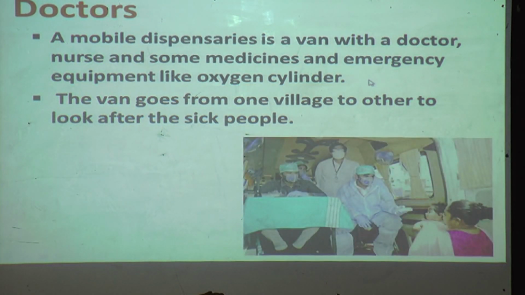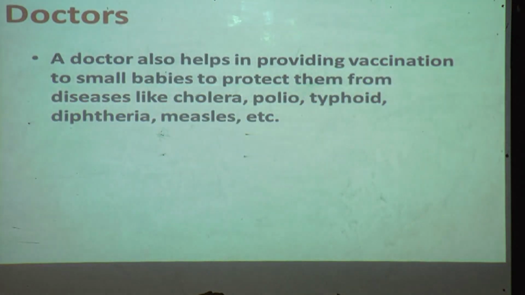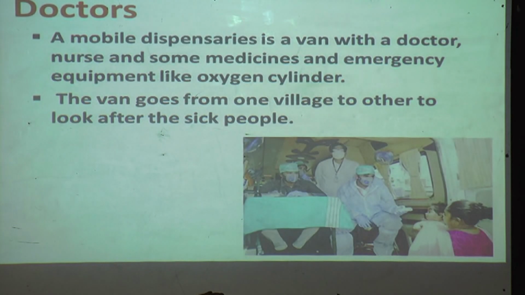A mobile dispensary is a van with a doctor, a nurse, some medicines and emergency equipment like an oxygen cylinder. In a mobile dispensary, the doctor is available, the nurse is there, and even some medicines, and whenever there is an emergency requirement, an oxygen cylinder is also available. The van goes from one village to another to look after sick people.